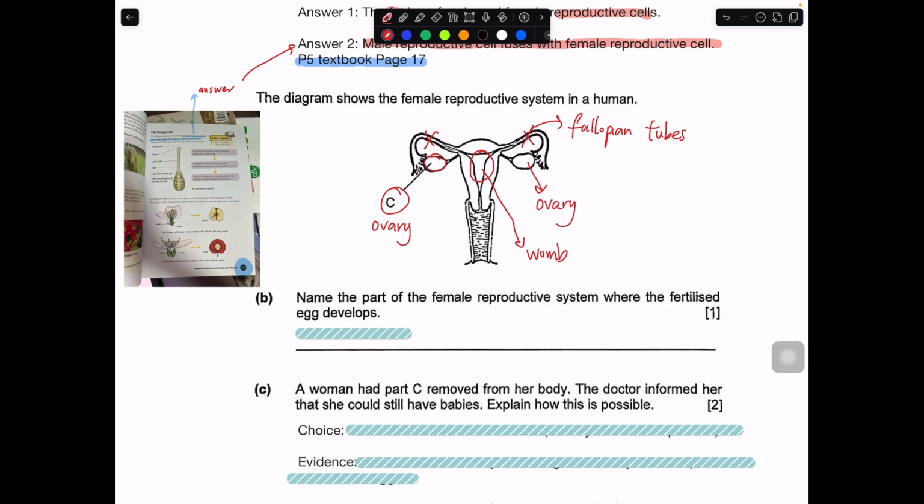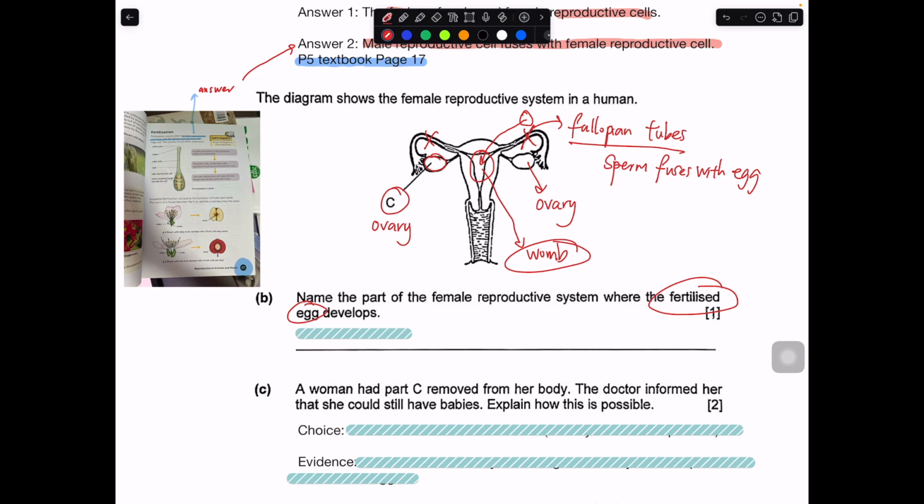Okay, in this part, this is where your sperms will fuse with the egg cell. Okay, this location, and then when they become the fertilized egg, it will roll into the womb and develop into a baby over there. So name the part of the female reproductive system where the fertilized egg develops into a baby. Where is it? It is at the womb.